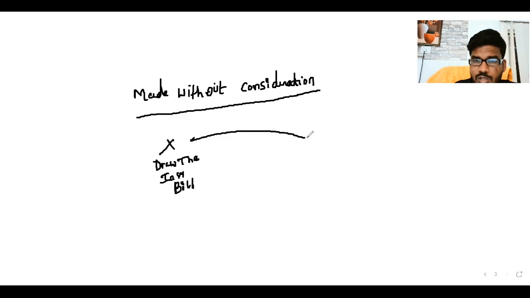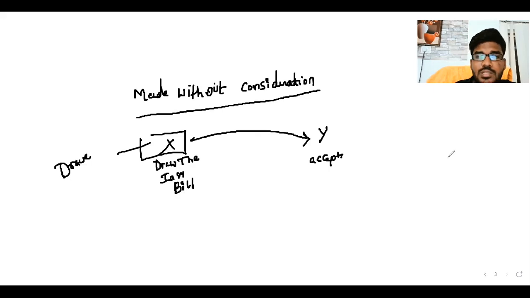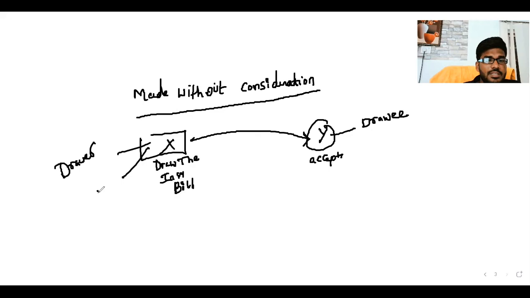That bill is endorsed and given to Y. Y accepts. Then X is called the drawer of the instrument, and Y is called the drawee of the instrument. Generally, the drawee is nothing but a debtor. Acceptance means he is liable to pay.